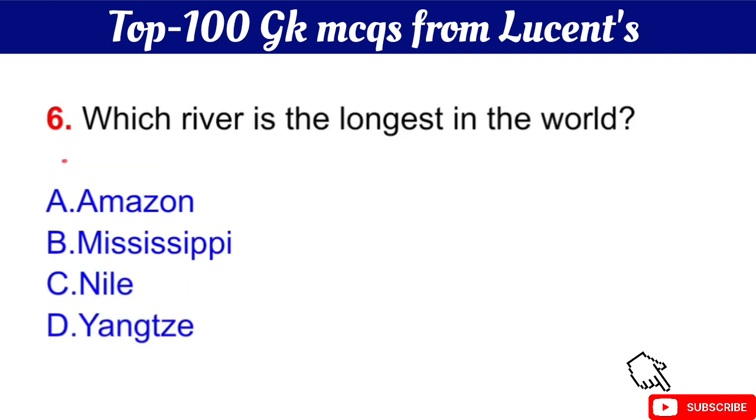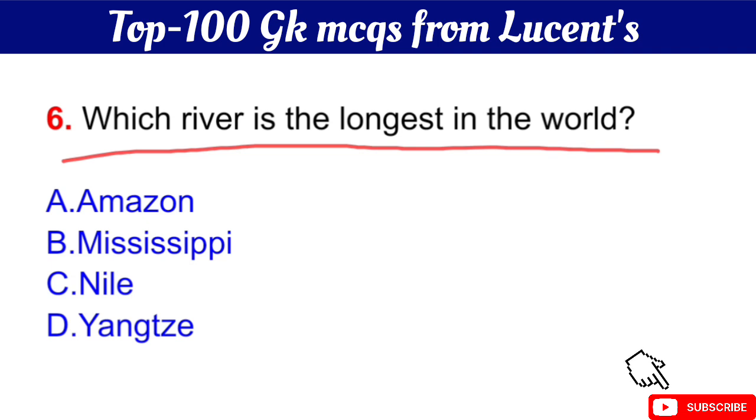Question number 6 is, which river is the longest in the world? The right answer is option C, Nile River. Okay, Nile River is the longest river in the world.